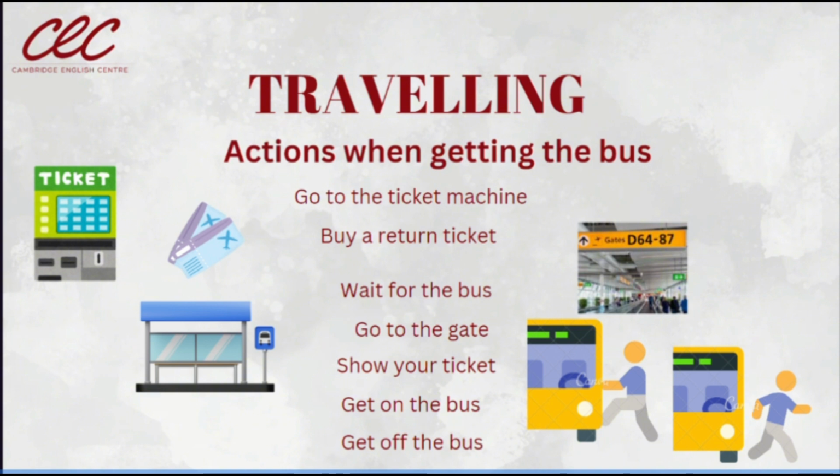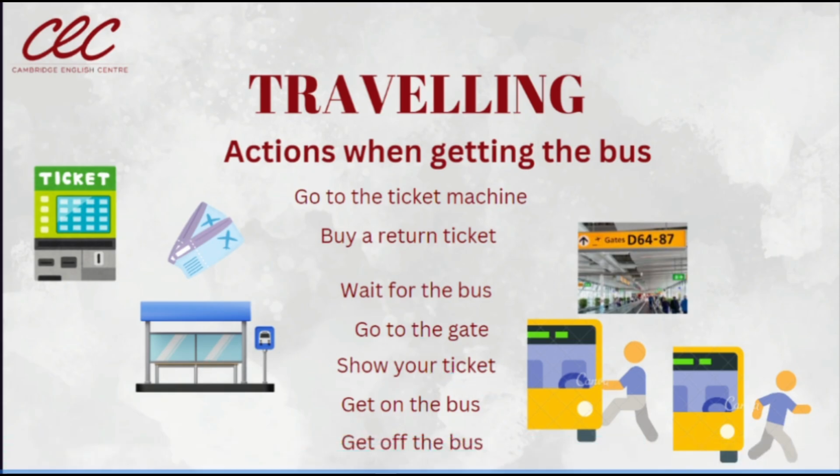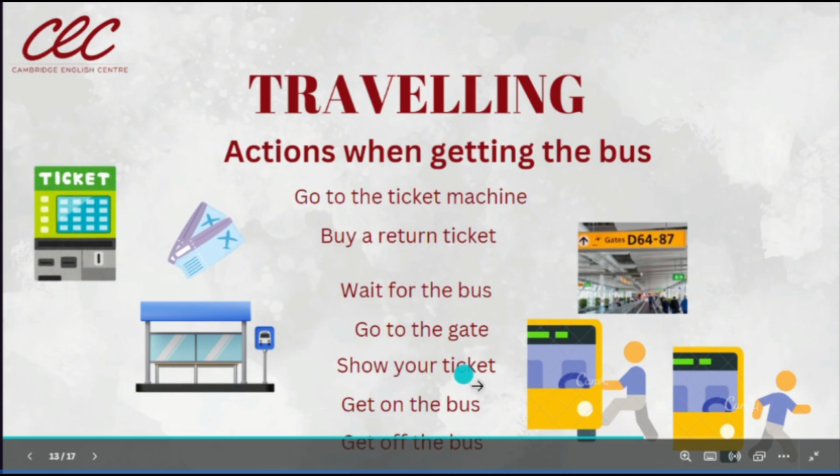So, let's recap this information. First of all, we go to the ticket machine. Then we buy a single ticket or a return ticket. Then we go to the gate. Then we wait for the bus. After that, we show the ticket when the bus is already here. We show the ticket and we get on the bus, and when finally we arrive at our destination, we get off the bus.